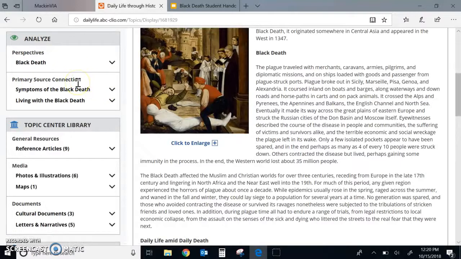Now, a primary source is a document that was written by a person who lived during the time period. So someone who was alive and going through the Black Death during that time period or right after it. A secondary source is someone who's written an essay or a newspaper article or a textbook where they went and read primary sources about the Black Death or other documents, other secondary sources, and then wrote their own. So that's the difference between a primary and a secondary source.